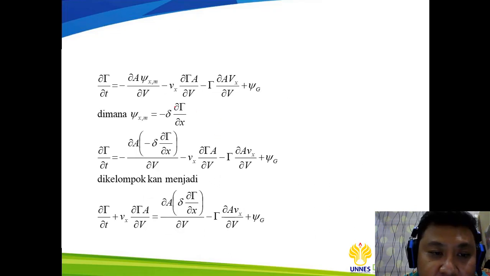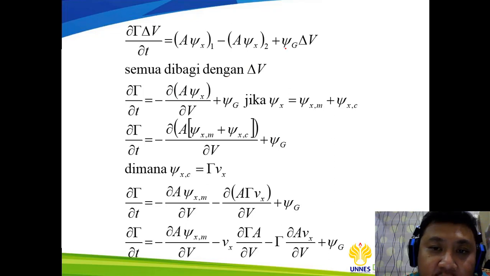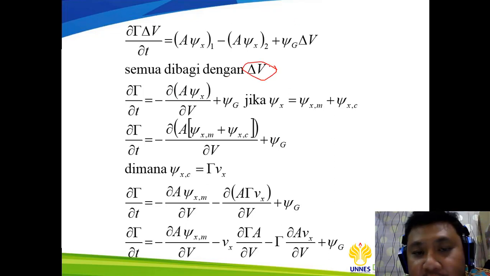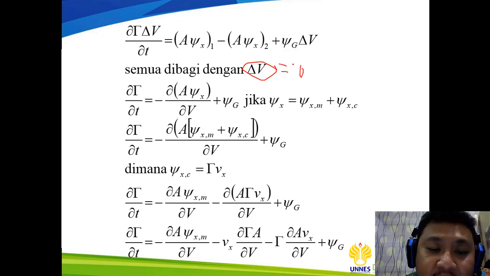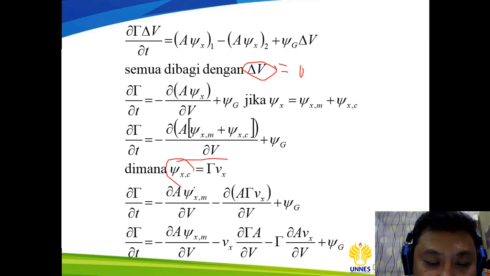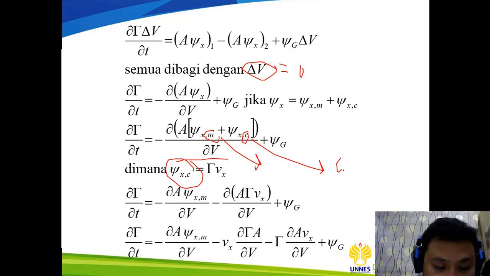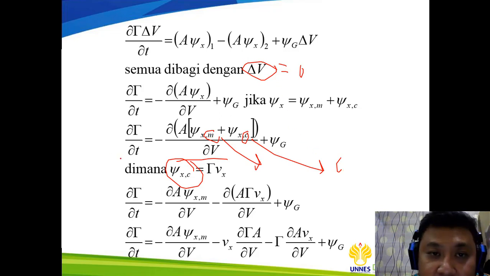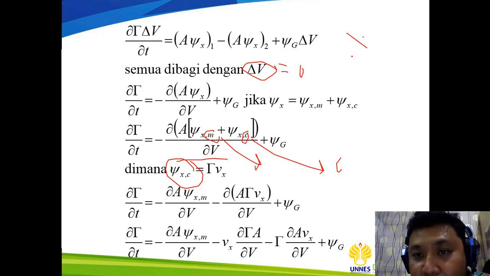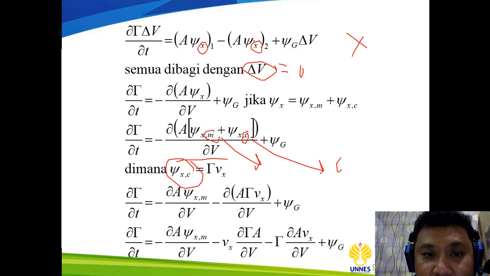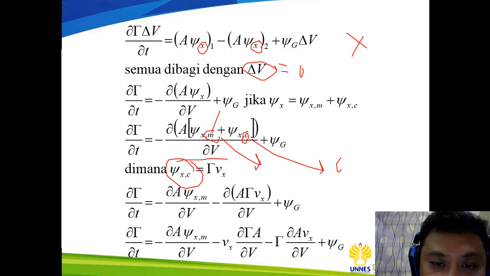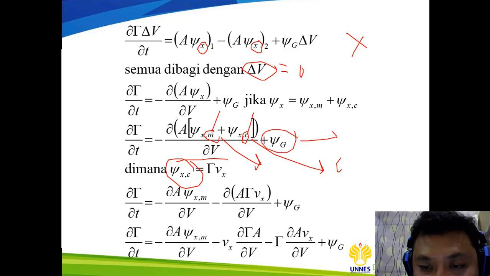You can follow slowly. First, you divide the whole equation by delta V, and then you assume that delta V goes to 0, and replace the flux with M and C, the molecular and also the convective contributions. This equation happens in only one direction, the direction of x. In the x direction, there is the molecular and the convective flux, and the last term is the generation.